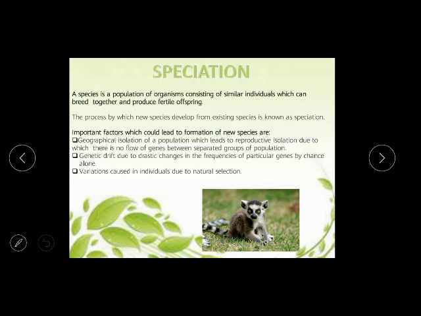Due to natural selection also some variation may arise. Nature may choose some characteristics, and those characteristics will come in one organism and will not come in another organism, and that is a type of natural selection. So speciation may occur due to different things. One is geographical isolation, second is genetic drift, and third one is natural selection.